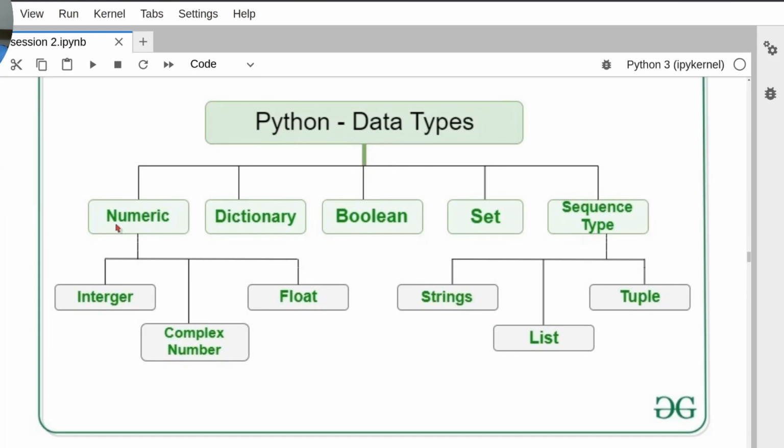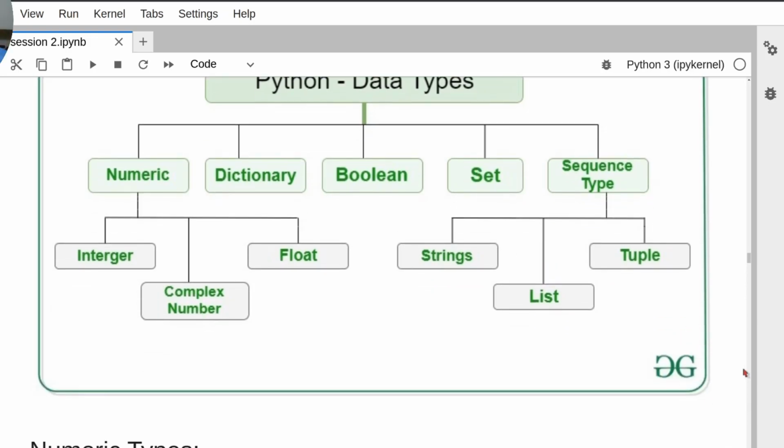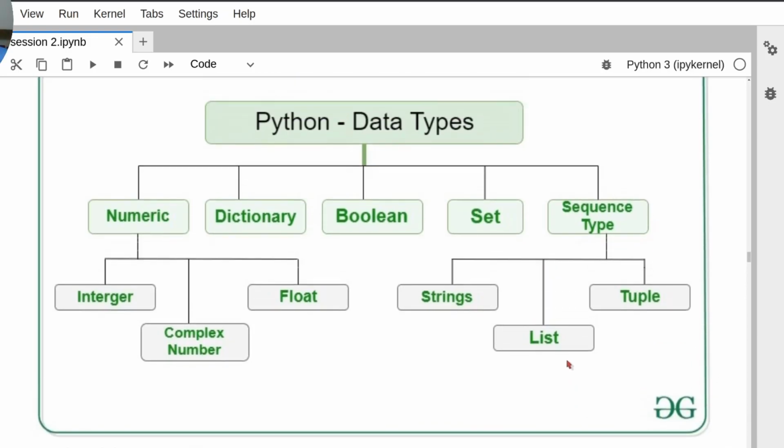So there is numeric. In numeric, for example, 1, 2, 3, there are integers, there are floats, and there are complex numbers. Then there are dictionaries. Then there are boolean. There is a set. There are sequence types like strings, list. I have just pasted this, giving credit to GeeksforGeeks. They have made a good table of these. So we'll see each of these things.